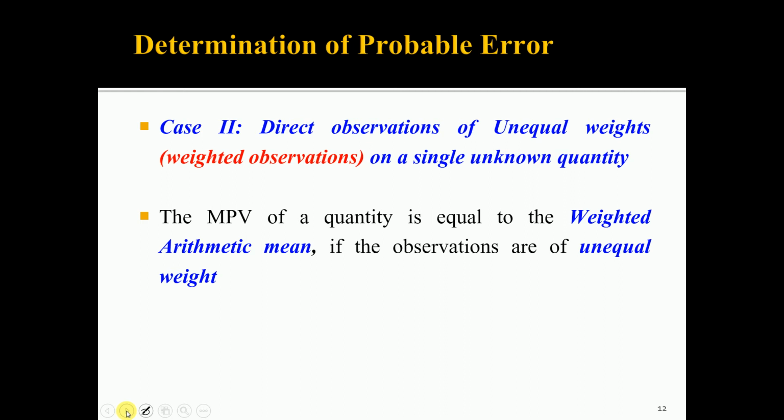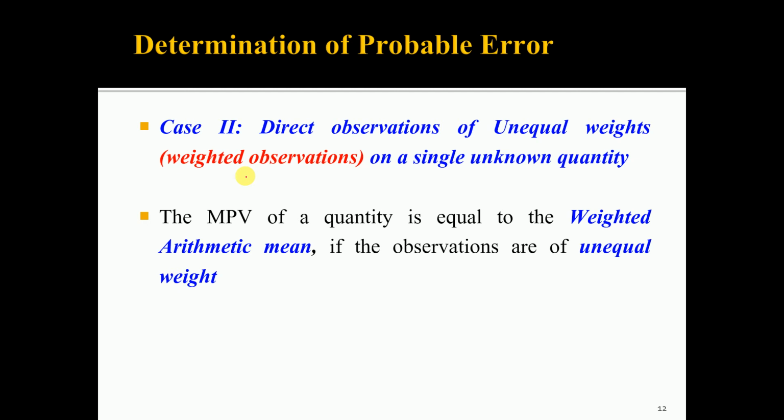Let us discuss the second case. What is the second case? For determination of the most probable error, when the direct observations are made directly and which are of unequal weight. That means observations are weighted observations, and these observations are made on a single unknown quantity. That means the angle A is determined a number of times, and for each observation they are not taken with the same care at the same time, or it may be with a different instrument.